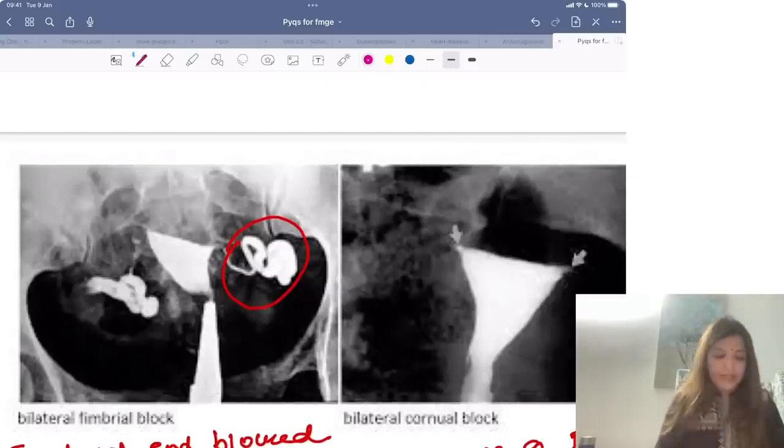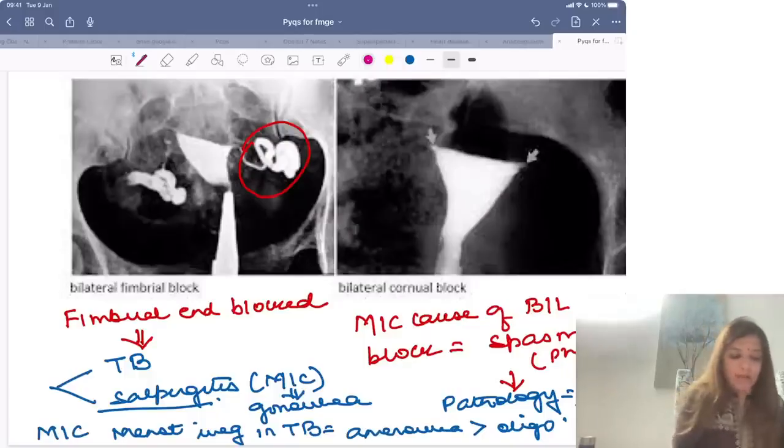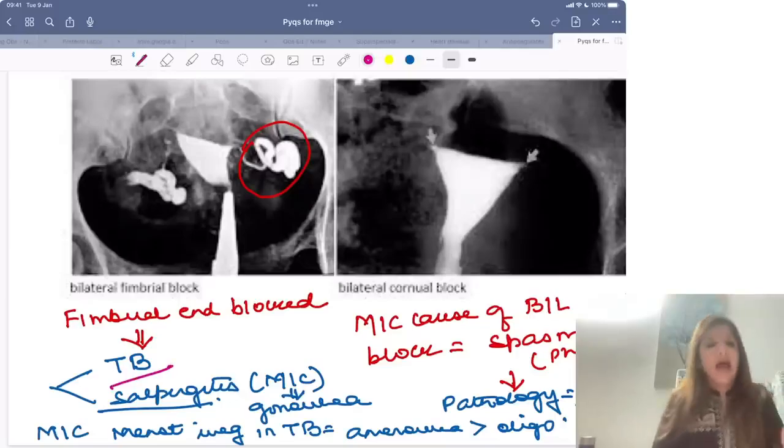Now remember that distal dilatation अगर हमें मिल रहा है, that means the fimbrial end of the tube is blocked, और ये fimbrial end can be blocked in case of TB and in case of salpingitis. Which salpingitis? Gonorrhea, right? So गोनोरिया की वजह से हमको distal end का blockage मिल सकता है.